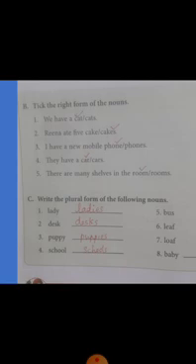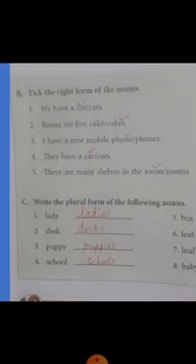So once again I will read this. We have a cat. Reena ate 5 cakes. I have a new mobile phone. They have a car. There are many shelves in the room. Clear? Understood all of you? Singular noun and plural. Singular means 1. Singular denotes only 1. Plural denotes more than 1.